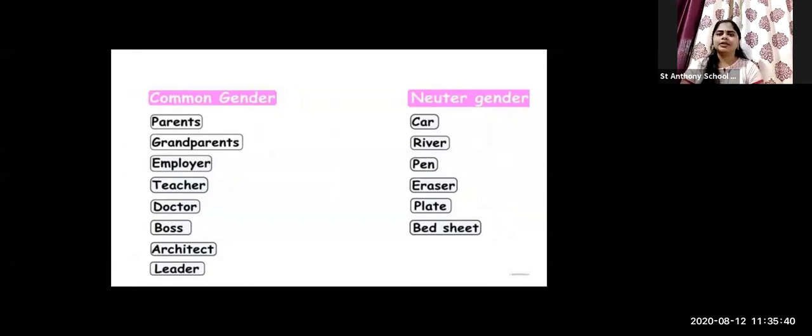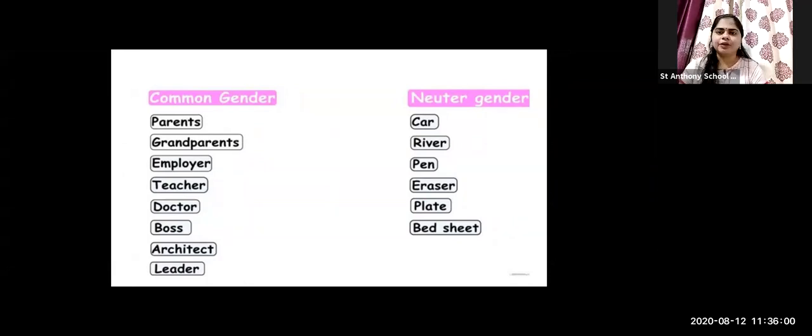So the common gender nouns are parent, grandparent, employer, teacher, doctor, boss, architect, and leader. And the examples of neuter gender noun are car, river, pen, eraser, plate, and bedsheet. These all are the examples of neuter gender noun.